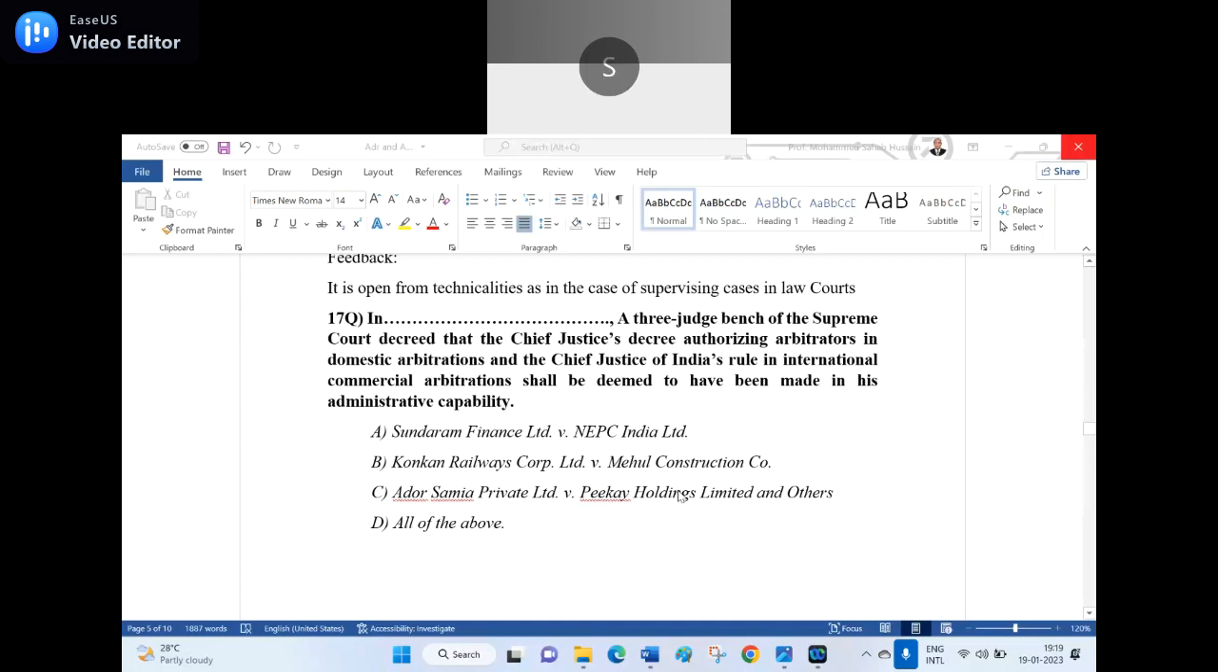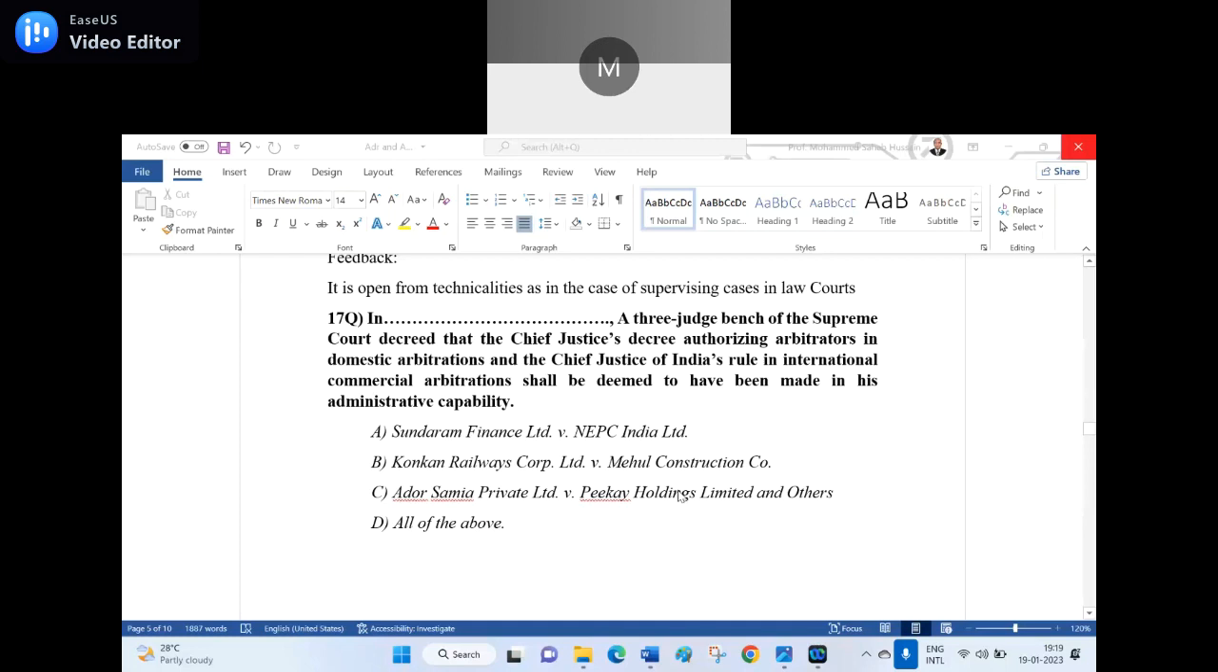Option D, all of the above. Is that the right answer, sir? Option B is the right answer, sir. Konkan Railway Corporation Limited versus Mehul Construction Company. It is true. The answer for this question is Konkan Railway Corporation Limited versus Mehul Construction Company.